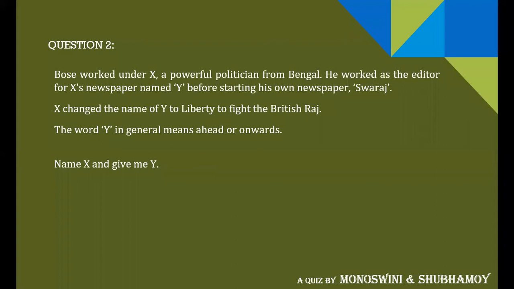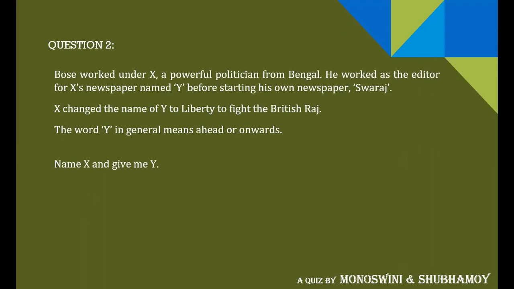So X is a famous Indian revolutionary for whom Bose started working in the early days, and then he worked for the newspaper started by X, which was Y. Y is a newspaper started by X, and then Bose left Y to start his own paper Swaraj.